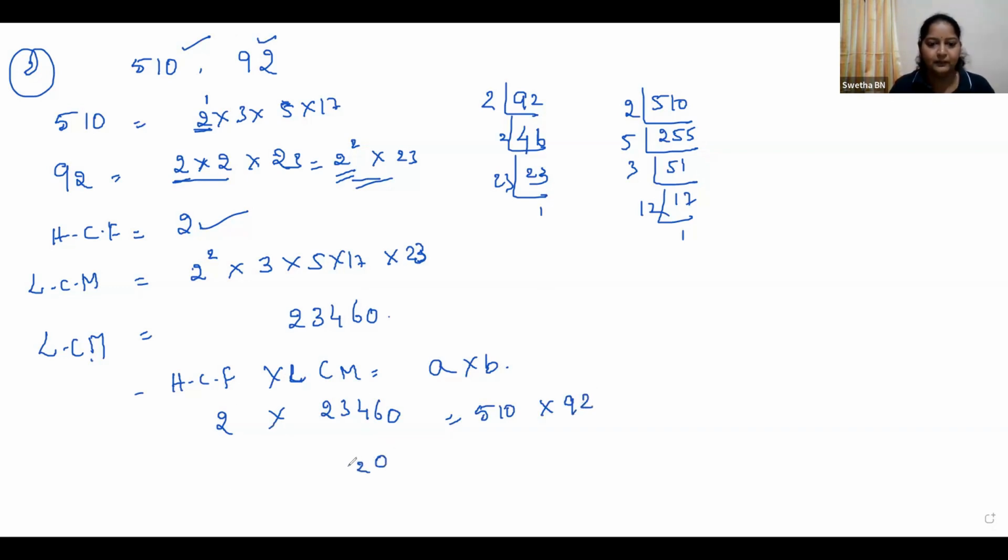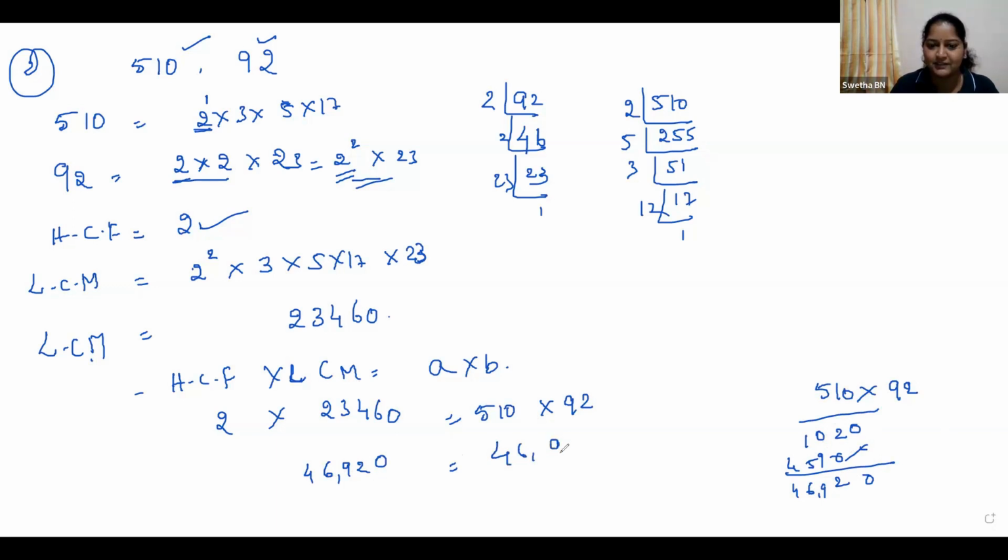510 into 92 is 46,920. Right, children, both LHS and RHS are equal.